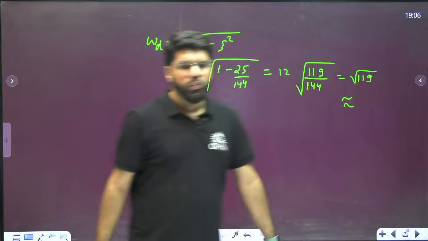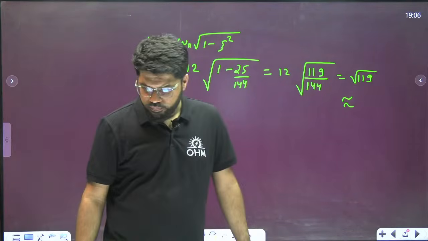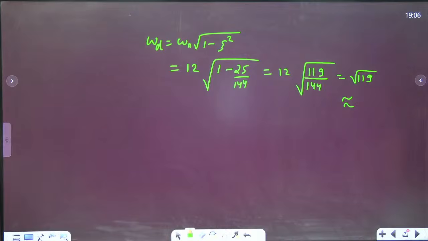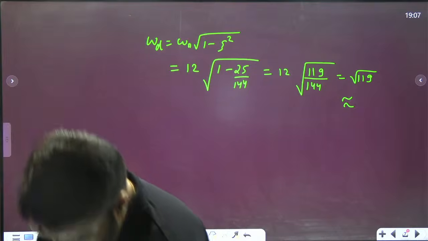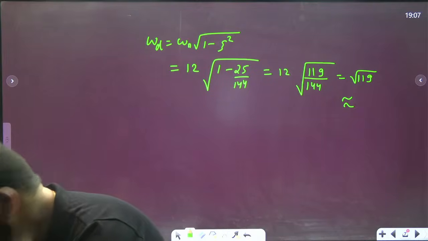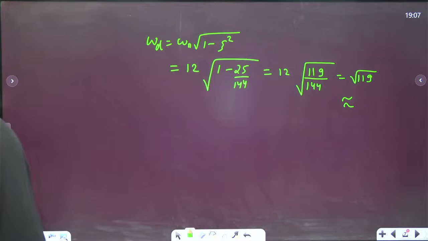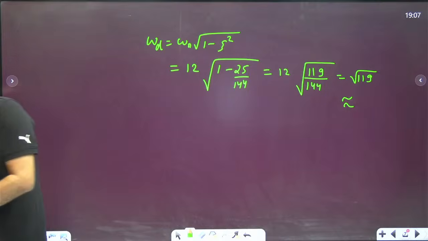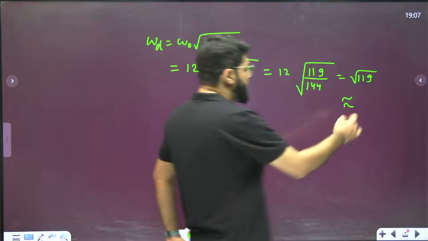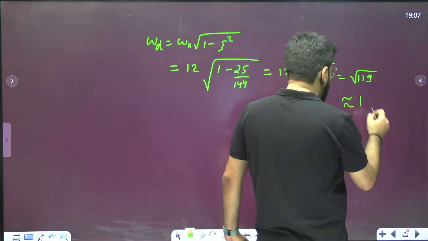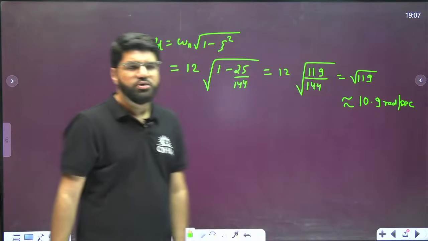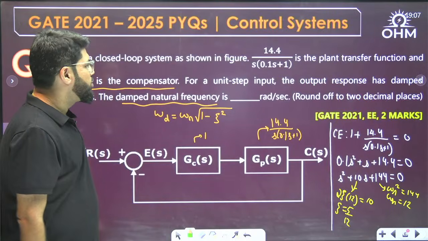Root 119. Let me approximately calculate this value. Let me just do that calculation part for you. Do I have the calculator here? Just a second. Dino has given some answer. So, you calculate as always by the GATE watch. Yeah, 10.908, correct. 10.908. So let me write it as 10.9. This is the damped frequency of oscillation. 10.9 radian per second is the correct answer.